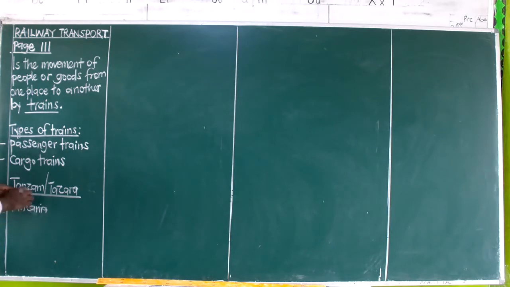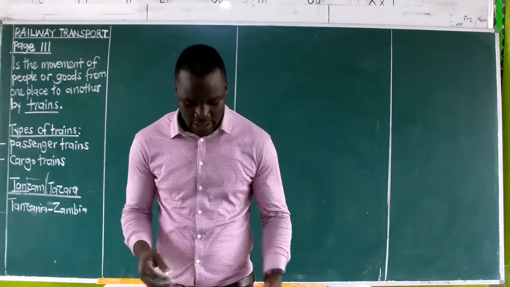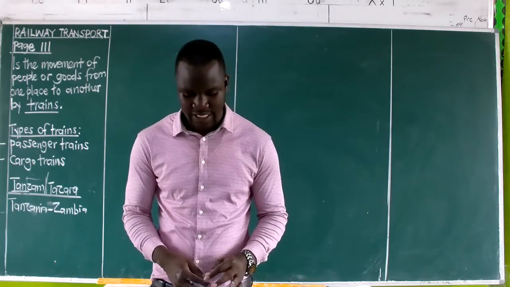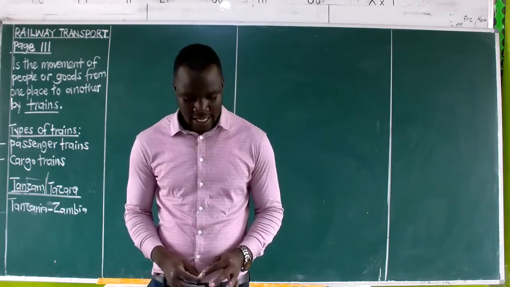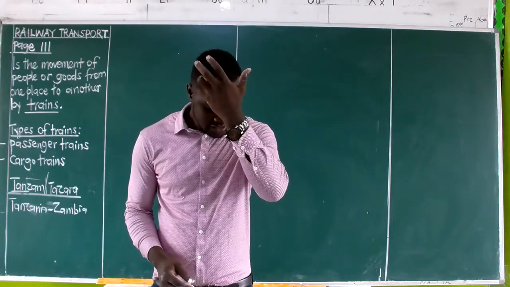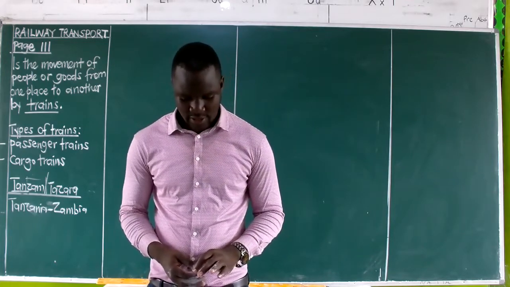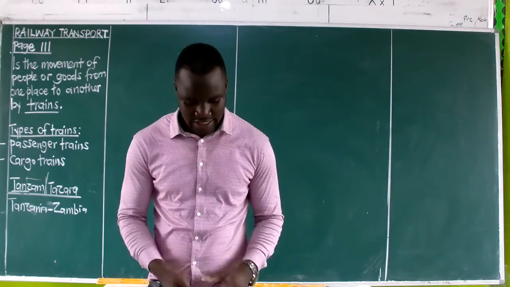That is the meaning of this Tanzam, Tanzania, Zambia. So this railway line was constructed by the Tanzanian and the Zambian governments, from 1970 up to 1975, and of course this was to link Zambia to Tanzania.